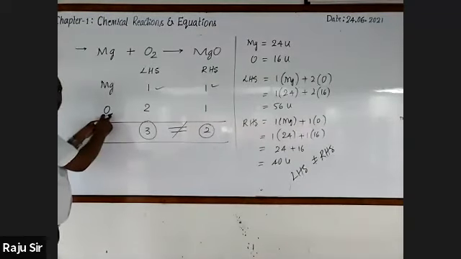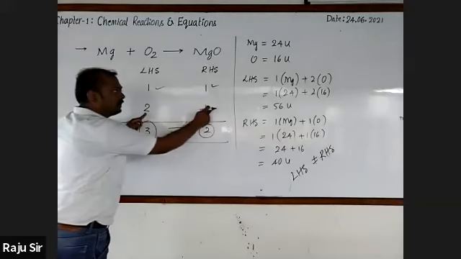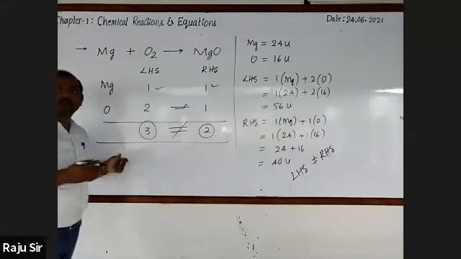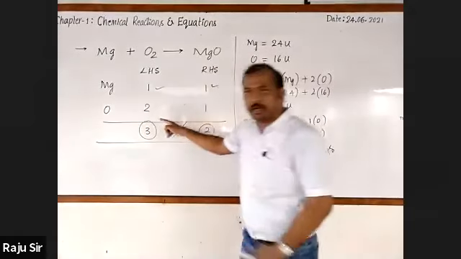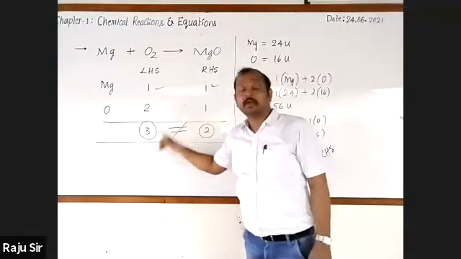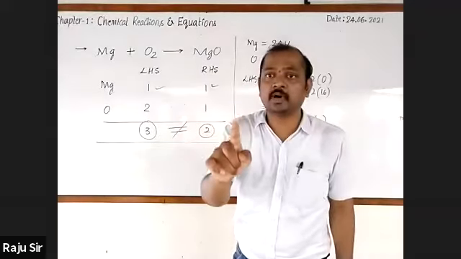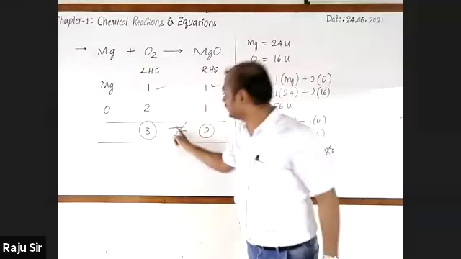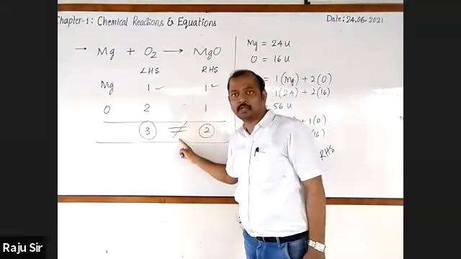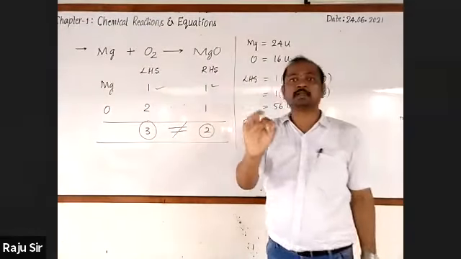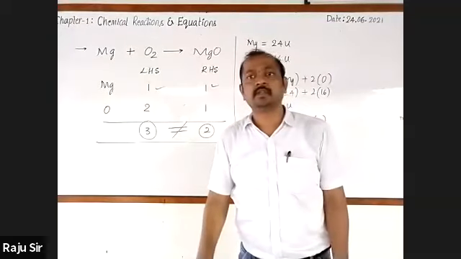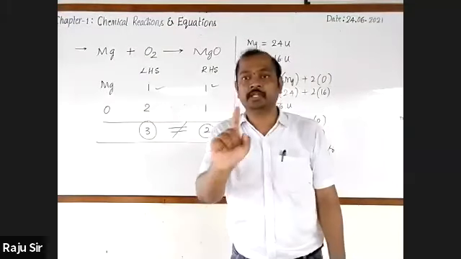Whereas here oxygen is 2, here oxygen is 1. So we can say that the number of atoms of each element on the reactant side is not equal to the number of atoms of each element on the product side. This is known as an unbalanced chemical equation.